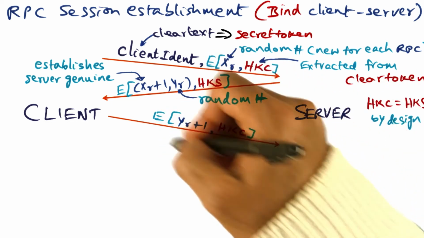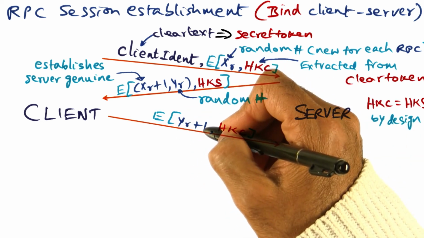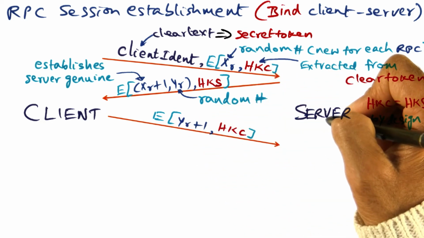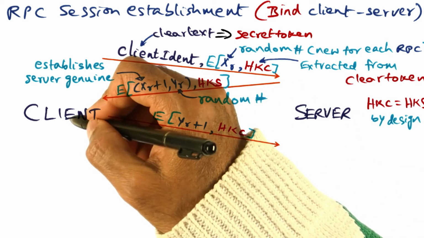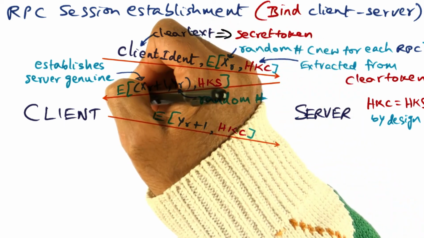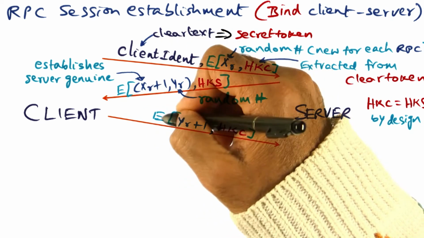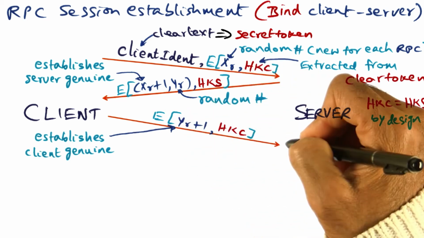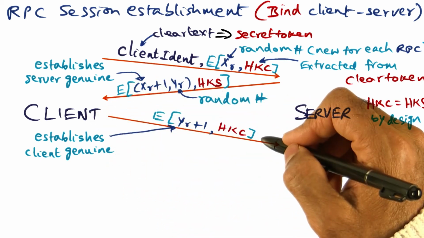And when the server decrypts this message and extracts this field, it'll see whether this field is what it is expecting it to be. What the server is expecting is that this will be YR plus 1. And if the client is genuine, then the client would have been able to extract YR from this response that came from the server and generate YR plus 1 and send it over to the server. So in other words, this message coming to the server is establishing the genuineness of the client.